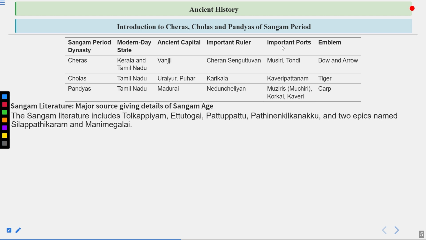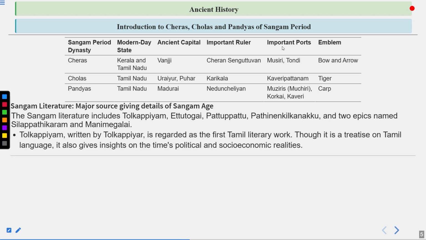So these are some of the important literary works of Sangam age, and they tell clearly a lot about the culture, the society, and the type of things happened in this particular kingdoms. Tolkappiyam, written by Tolkappiyar, is regarded as the first Tamil literary work, though it is a treatise on Tamil language. It also gives insights on the time's political and socio-economic realities.